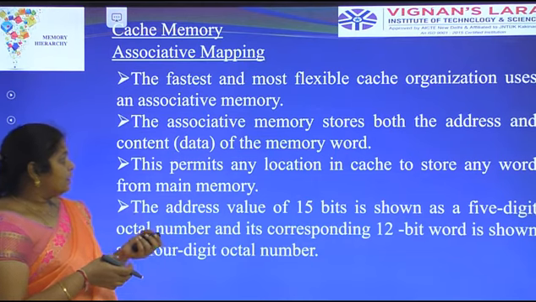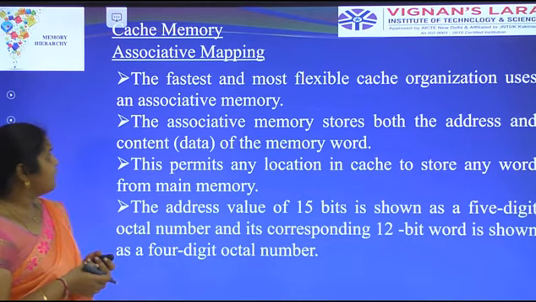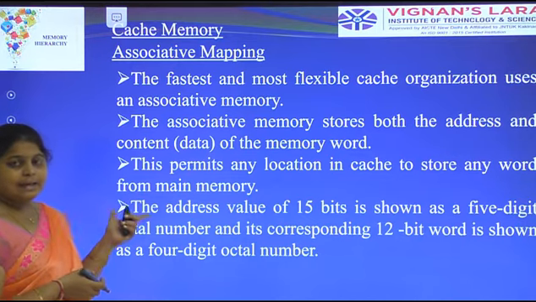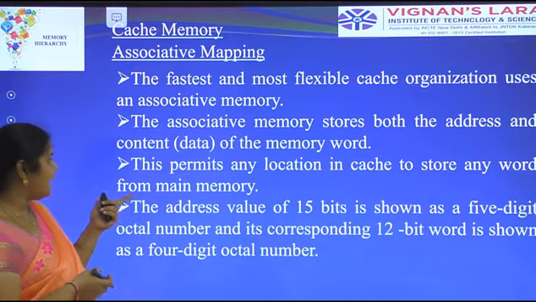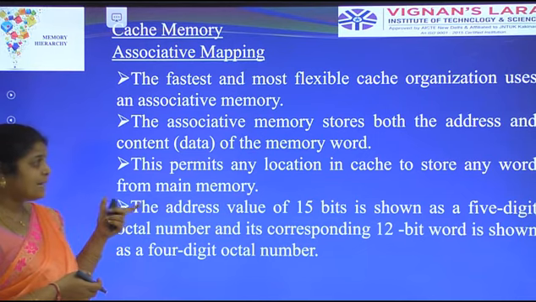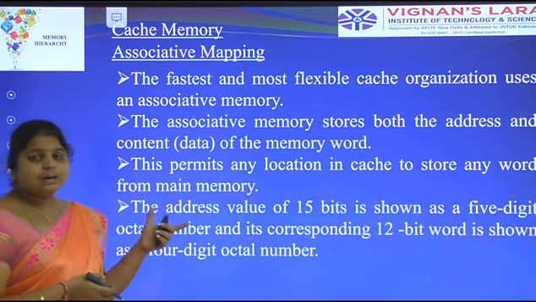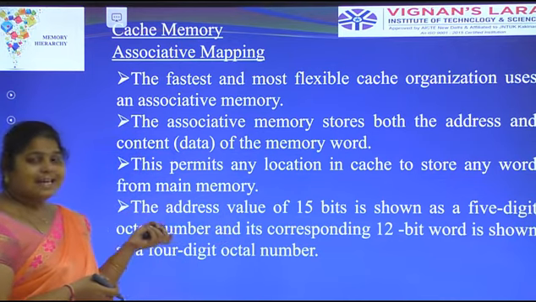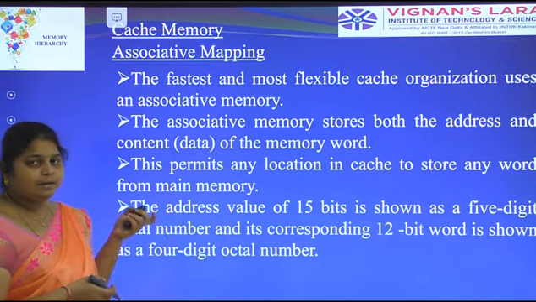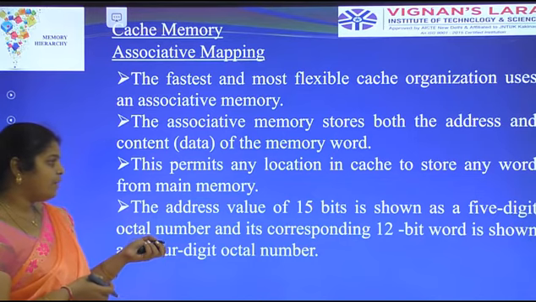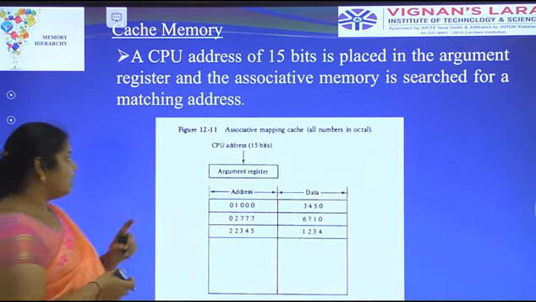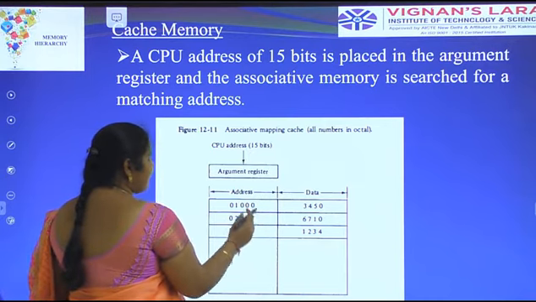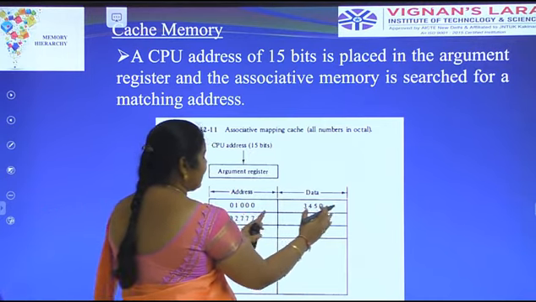The fastest and most flexible cache organization is associative mapping. It consists of two parts, the address and the data. Data means content. It stores both the data and the address. It permits the cache to store any word from main memory. The CPU address is 15 bits, held in the argument register. The address contains 15 bits, and the data contains 12 bits.